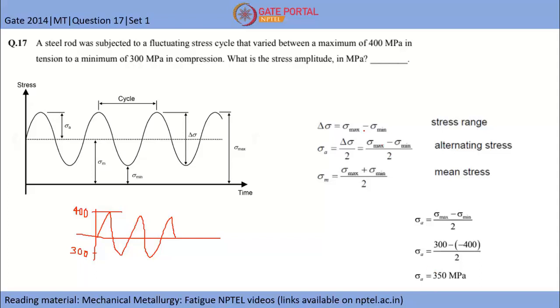And you should remember that one of the mistakes you made earlier was to consider 400 as maximum and 300 as minimum. So what you did was 400 minus 300 divided by 2, hence the answer was 50. But you need to see that since this is in compression, it will be negative. So for one of these signs you need to subtract. Hence 400 minus of minus 300 divided by 2 will be 700 divided by 2, which is 350 MPa.